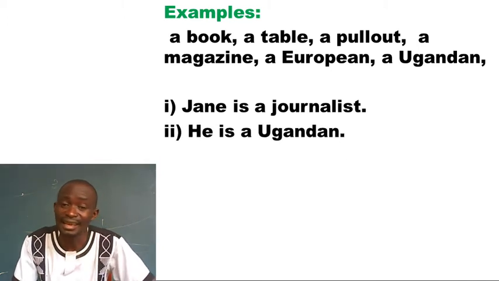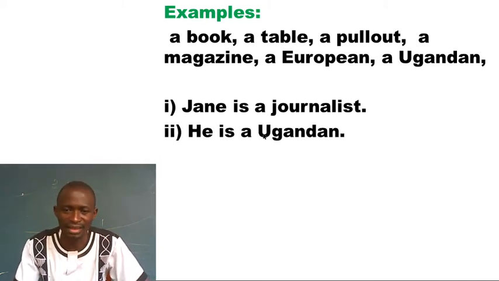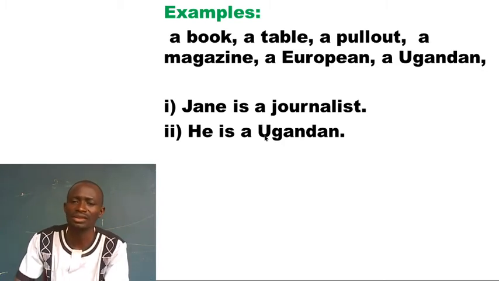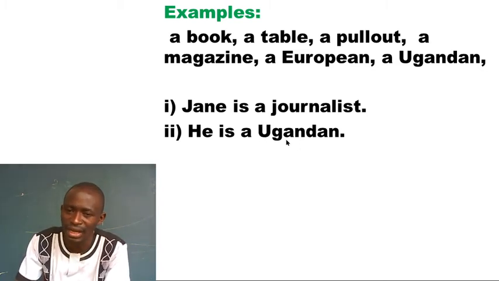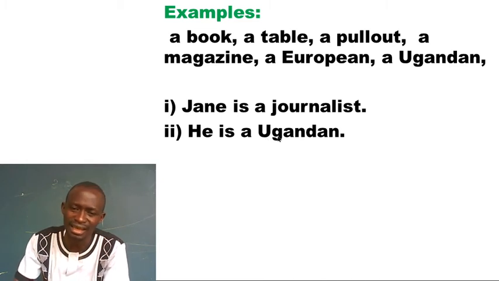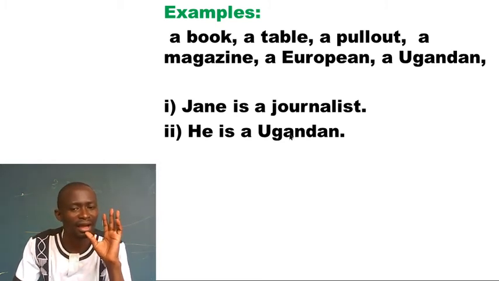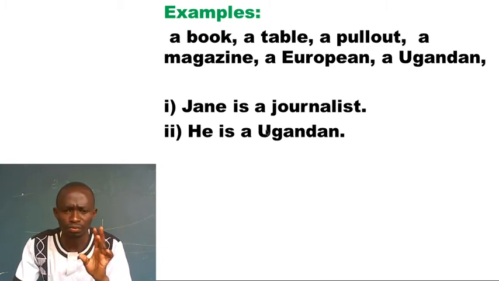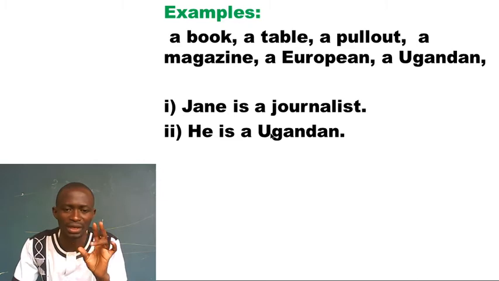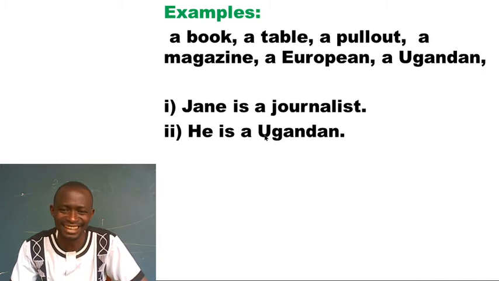Then I'm saying he is a Ugandan. Look at this. He is a Ugandan. Somebody is asking, but this is a vowel letter. Yes, I agree with you. This is a vowel letter, but the way Ugandan starts is not a vowel sound. For example, apple. Apple. O, orange. U, Ugandan. We don't have U in our sound of vowels. So this U is a consonant sound. That's why it takes article a: a Ugandan.